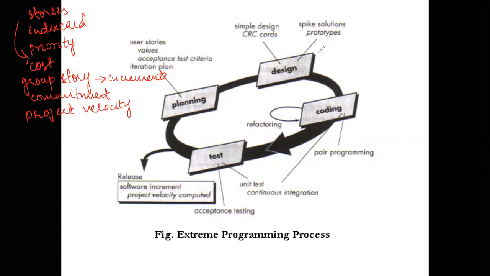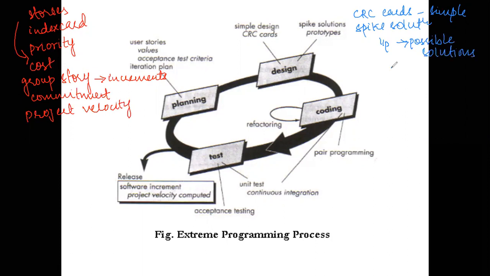Then within the design phase, for simple designs, CRC cards are going to be used when you've got a simple design. Whereas you're going to make use of spike solutions. Now within spike solutions, what happens is when you give a specific input as a problem, it is going to give you the different set of possible solutions for that particular problem.